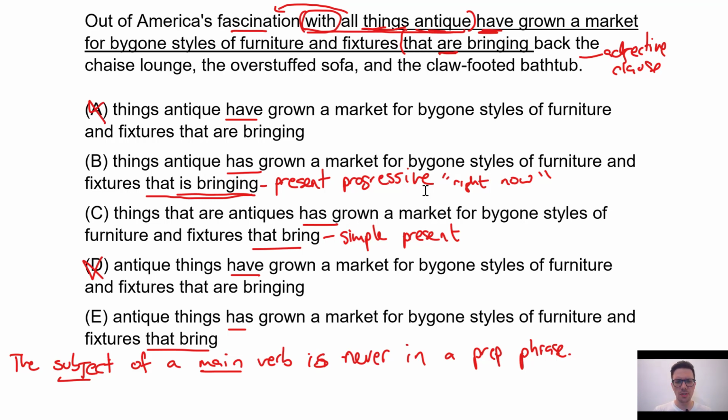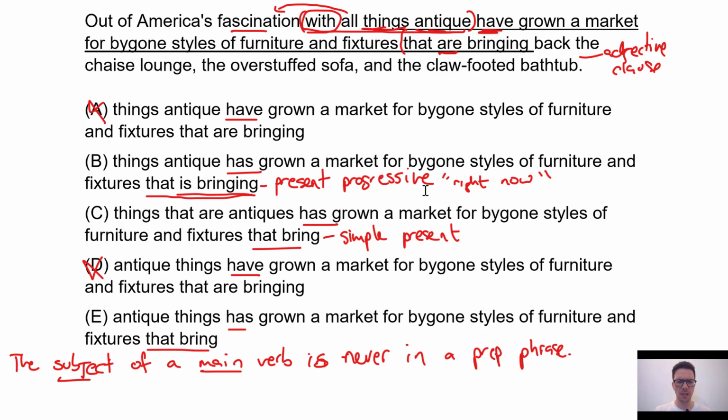I would argue that yes, this is clearly a trend because we're talking about the market for something, right? This fascination is driving a market demand, and this is bringing these things that weren't used so much in recent past back onto the market. People are demanding these things. So that's clearly a trend because they haven't been always popular, right? They're coming back. They weren't always there. That's definitely a trend.